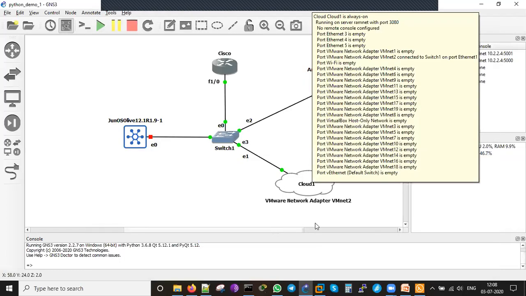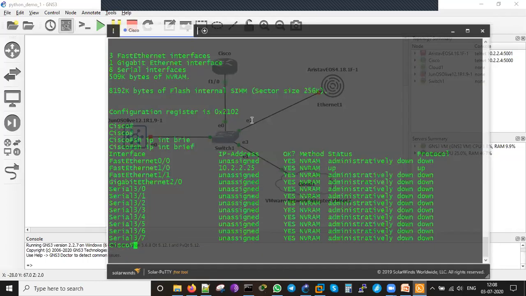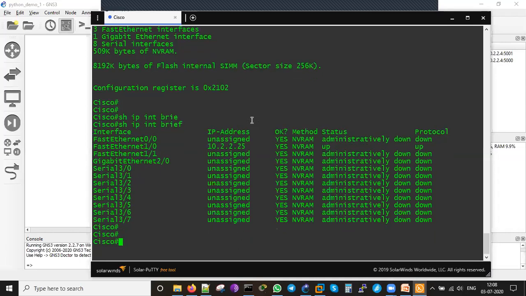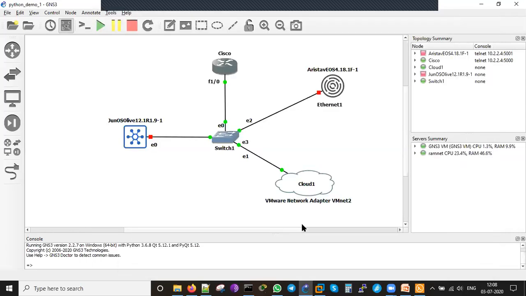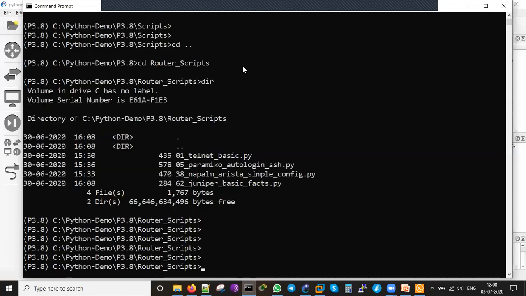Cloud means I will be able to log in through the Windows box. I will be able to log into this. For that, I need to create a cloud interface. That cloud interface is running with the VMnet 2. So here I am going to run it on this. The script will be running here from the command prompt. Command prompt in the sense I have my own scripts over here.